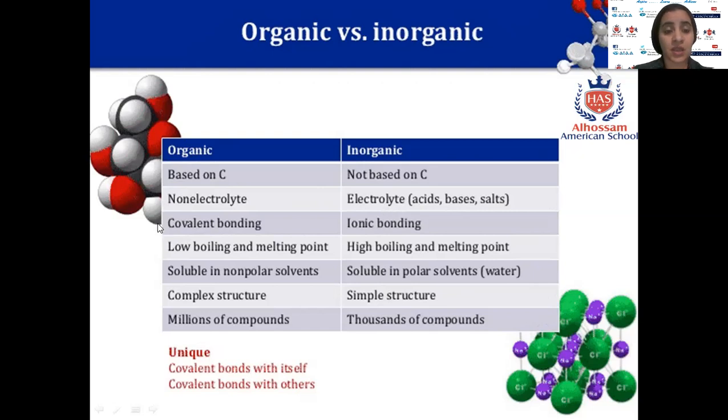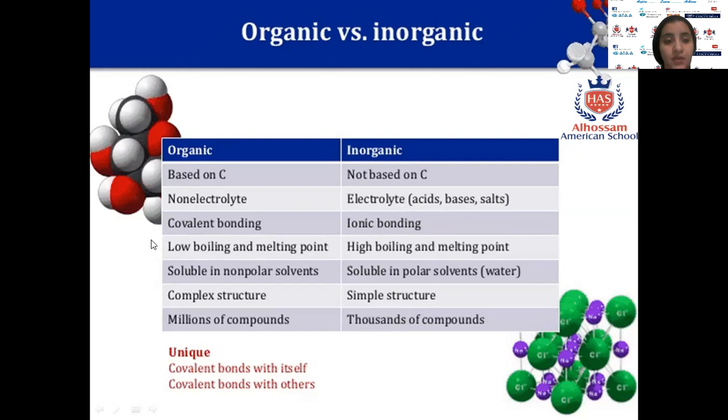Third point: all bonds in organic compounds are covalent bonds, but in inorganic compounds, the bond is ionic. Again, what is the difference between covalent and ionic? Covalent bonds happen by sharing electrons between two elements. Ionic bonds form by gain and loss: some elements lose electrons and other elements gain them, one electron or more, two or three.